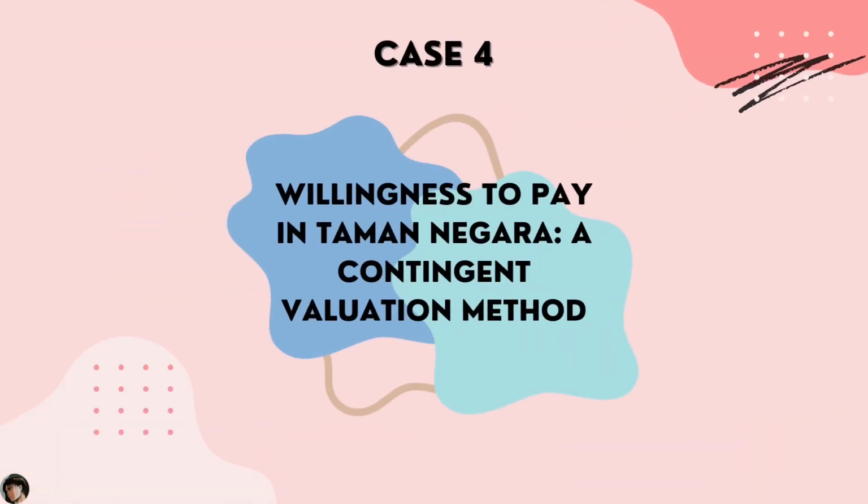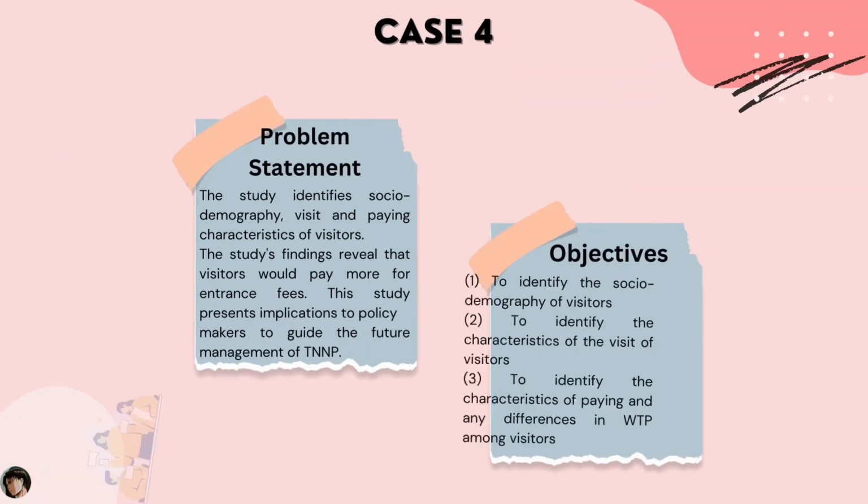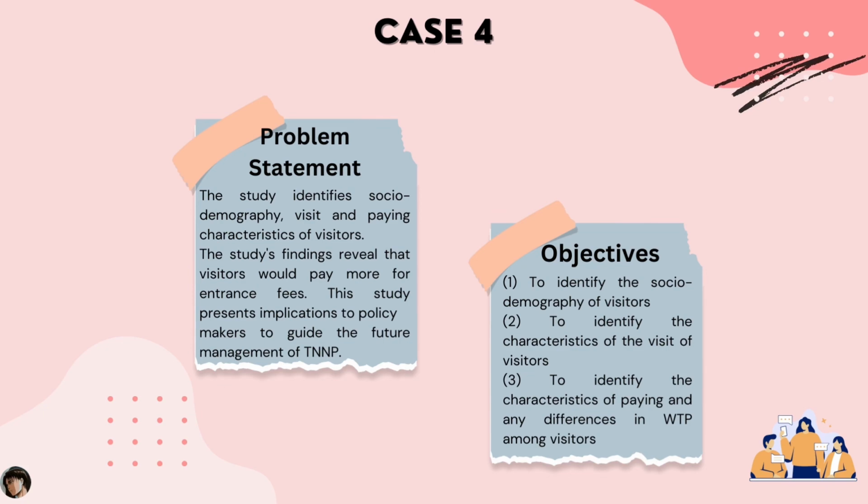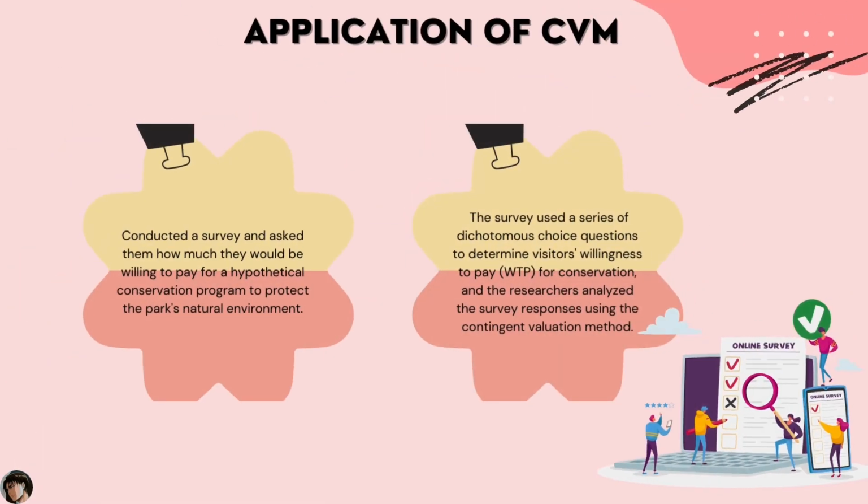Case 4. The study of willingness to pay in Taman Negara, contingent valuation method. CVM aimed to understand the socio-demographic characteristics, visit patterns, and paying behavior of visitors to Taman Negara National Park. The findings revealed that visitors are willing to pay higher entrance fees. The study used a survey with a dichotomous choice question and the contingent valuation method.